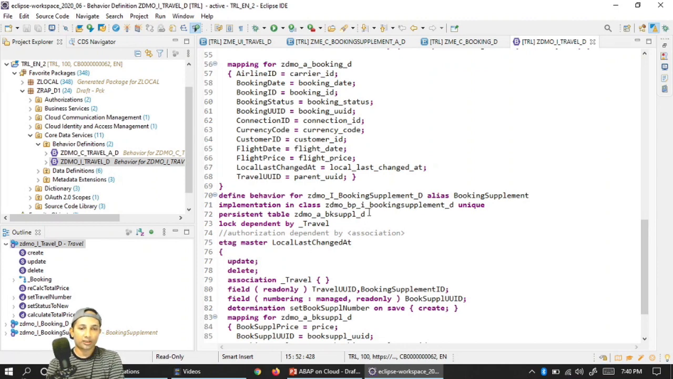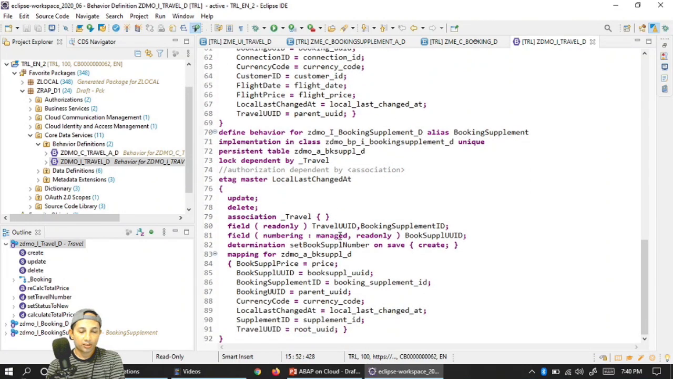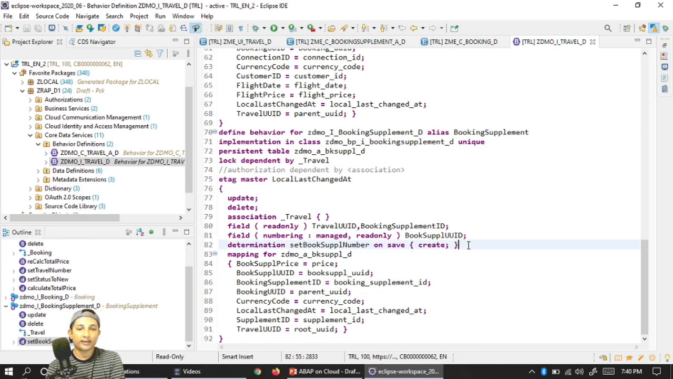So let's move forward with the booking supplement. Here again, numbering is managed for the booking supplement ID, but set booking number, supplement number, I'll take care of. Of course, there I have not done total calculations. Yeah, I could do it, rather I'll encourage you to do it when you are doing your own POC. I have not done it, just to show how this is possible. Maybe you can extend the POC a little bit and complete those pending things.